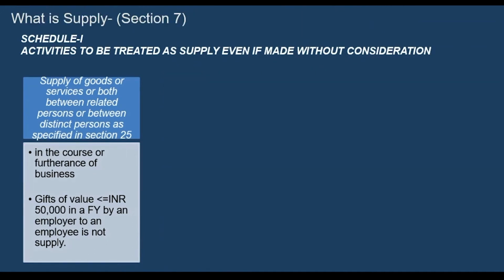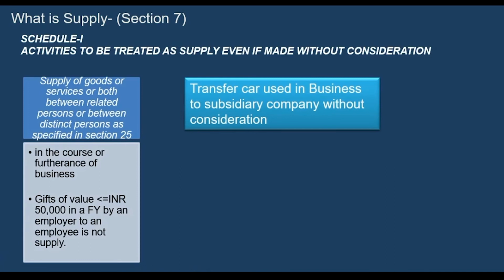So let us try to understand this concept with a few simple examples. Transfer of a car, used in business, to a subsidiary company without consideration. H Limited is a holding company, and H's Limited is a subsidiary company. H Limited transferred the car, used in its business, to the subsidiary company without consideration. So whether it will be a taxable supply? Yes, because they are related to each other. So, even if it is without consideration, it will be treated as a supply, and tax is to